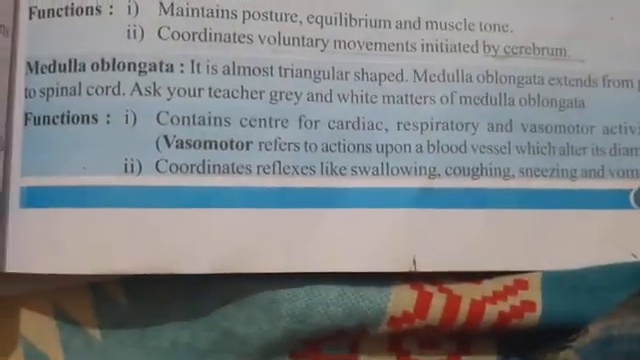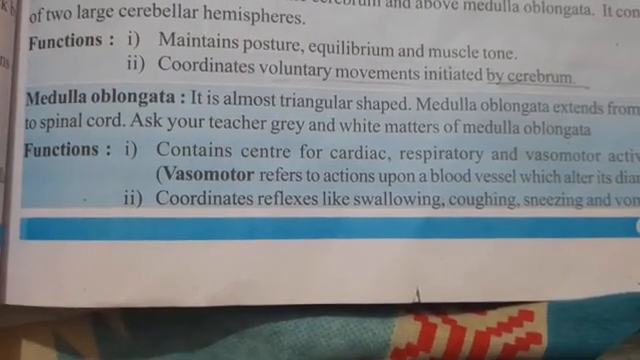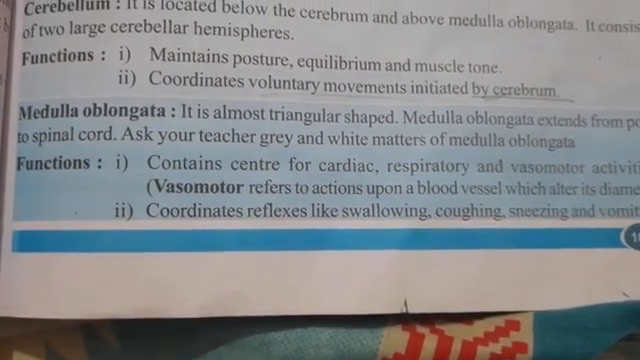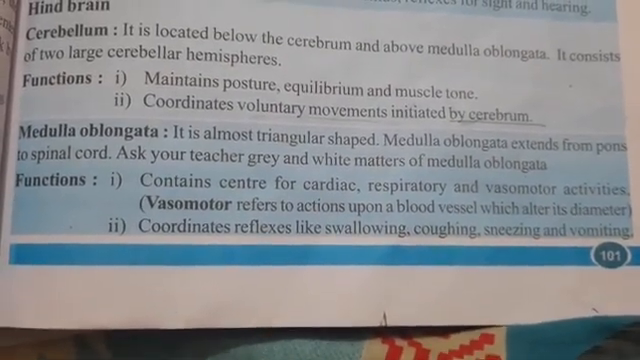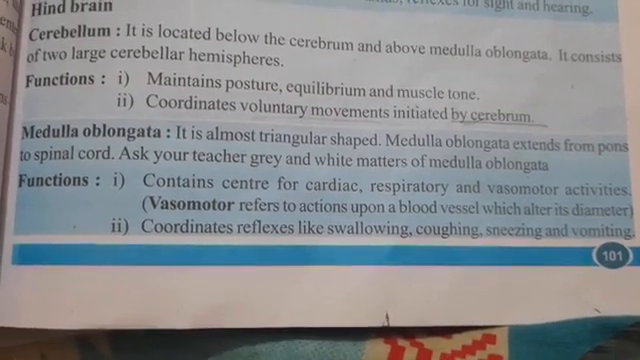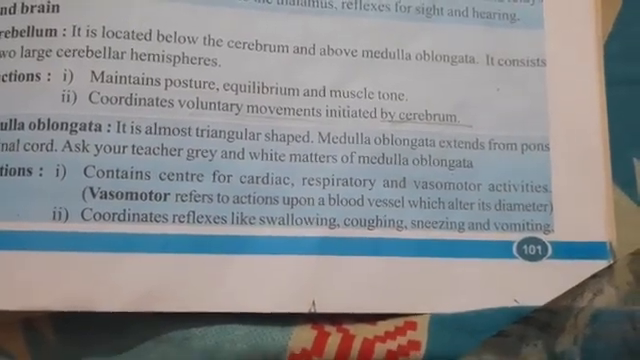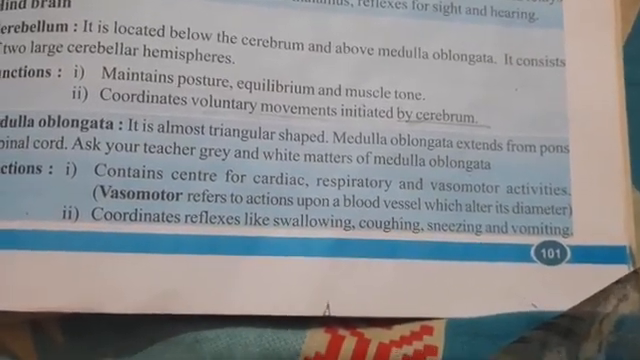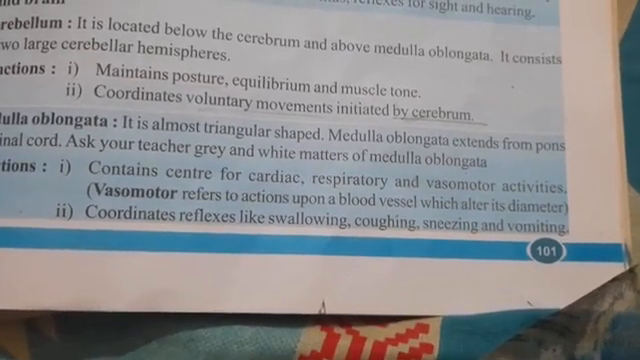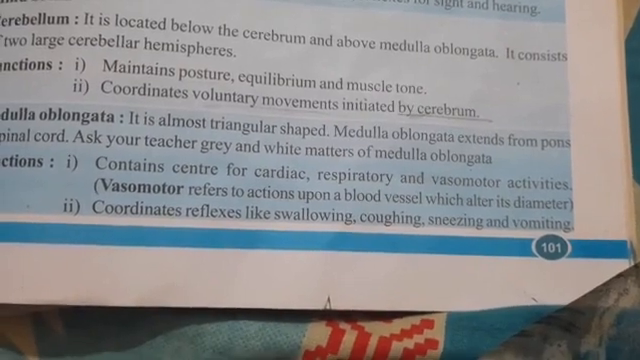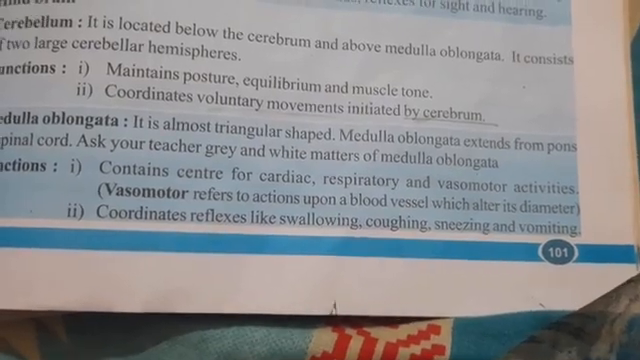Next one, medulla oblongata. It is almost triangular shaped and extends from pons to spinal cord. Its functions: contains center for cardiac, respiratory, and vasomotor activities. Vasomotor refers to actions upon a blood vessel which alter its diameter. Next, coordinates reflexes like swallowing, coughing, sneezing, and vomiting.